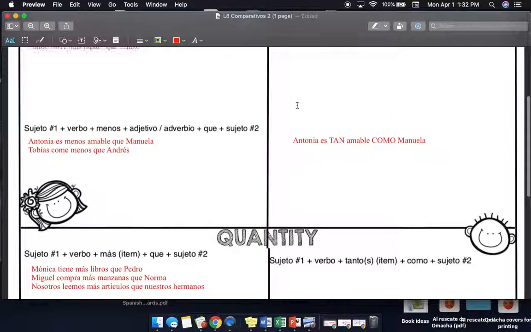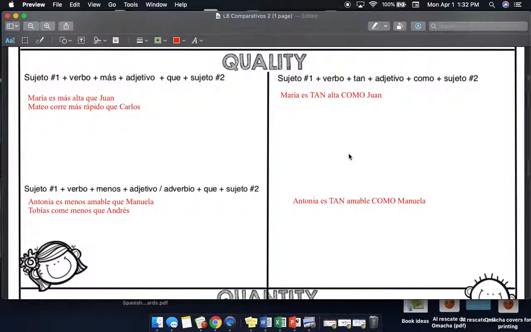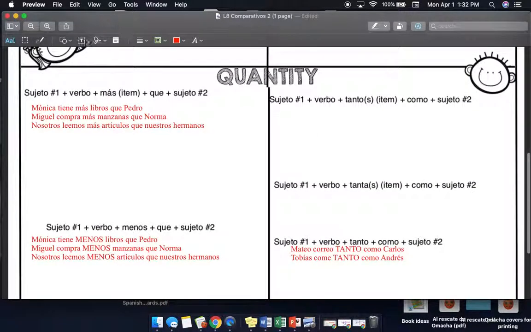Okay. Again, equality. These are the same. María is as tall as Juan, and Antonia is as nice as Manuela. And these are qualities of a person compared to somebody else. Now here we can do of quantities, okay? And so again, I'm going to steal some from the left-hand side just for the sake of this. Mónica tiene tantos libros como Pedro. So here notice that Mónica is my first subject.